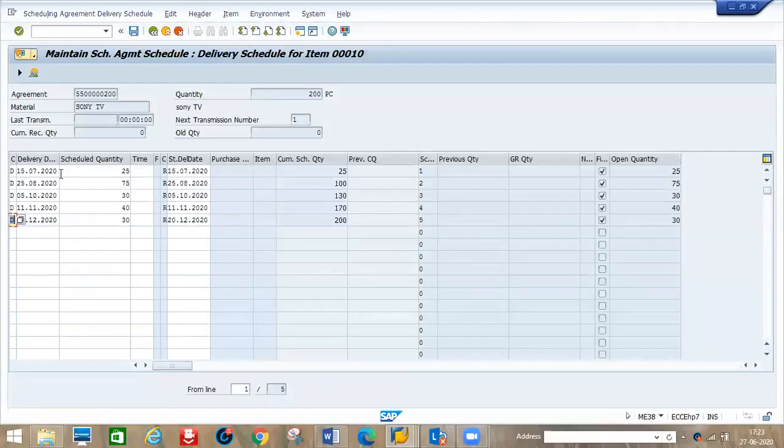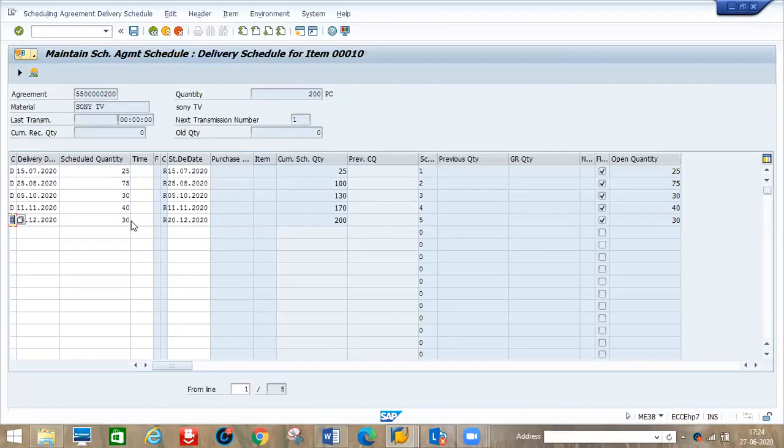So we will give these dates to the vendor right now. That's the reason whenever you go for schedule agreements, where there is no PO, we give dates to the vendor. This is the date I wanted, and you need to supply these material quantities. So I don't want to buy all these materials at once, and one more benefit is we don't want to keep all the materials in our warehouse stock. If we keep 200 Sony TVs in bulk at one time, storage maintenance will come, so there are cost savings also.